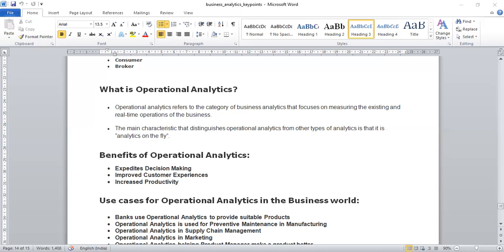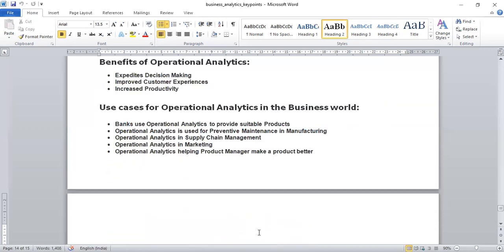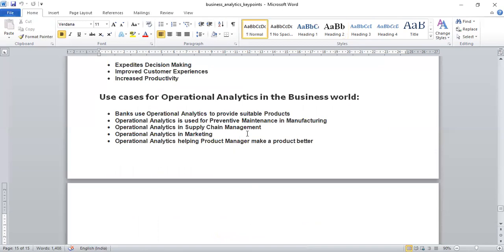So what are the common areas where you can find operational analytics in the business world? Banks use operational analytics to provide suitable products.